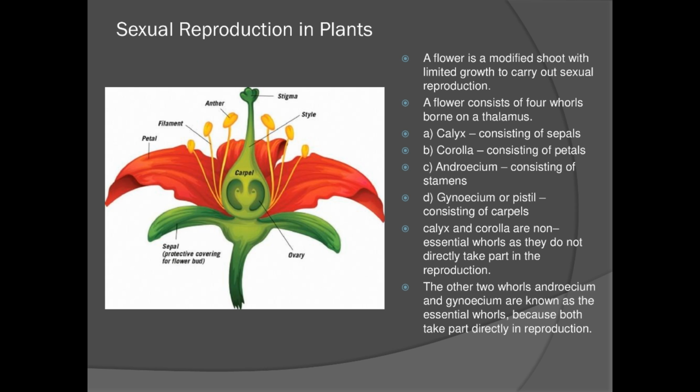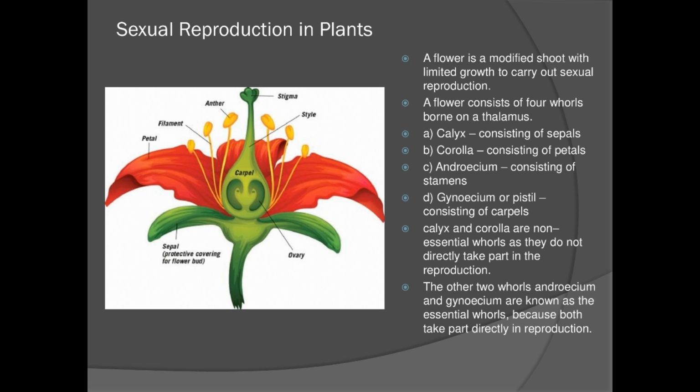This is your structure of flower. In flower there are only 4 parts: calyx, corolla, androecium and gynoecium. This calyx and corolla are referred to as non-essential whorls, as they do not directly take part in the reproduction, whereas this androecium and gynoecium are known as essential whorls because they actively take part in reproduction. So remember, calyx and corolla, they don't take part in reproduction, but androecium and gynoecium, they take part in reproduction.